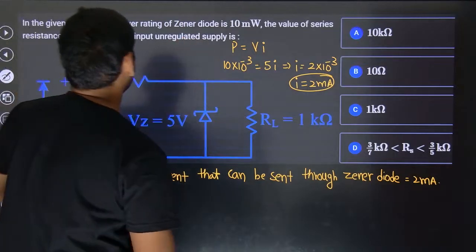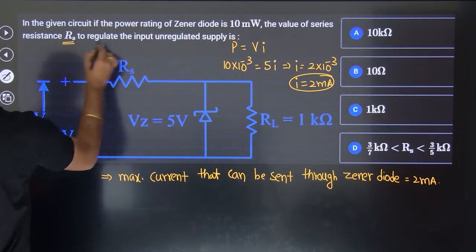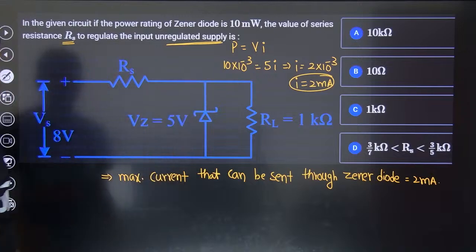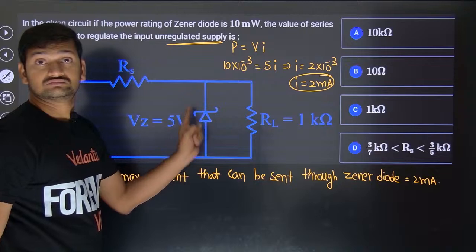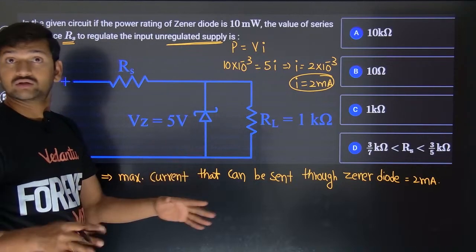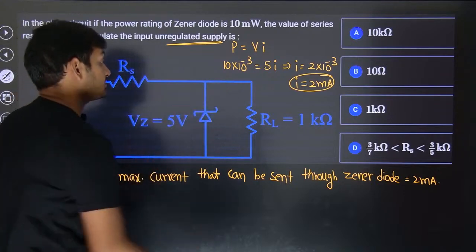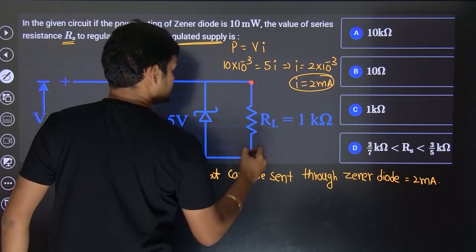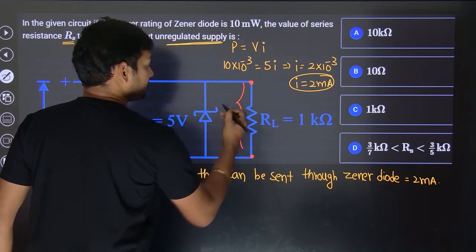Now, the value of the series resistance Rs to regulate the input unregulated supply is asked. Here the input is 8. If the Zener diode has broken down, the potential difference across these 2 points will be maintained at 5 volt.